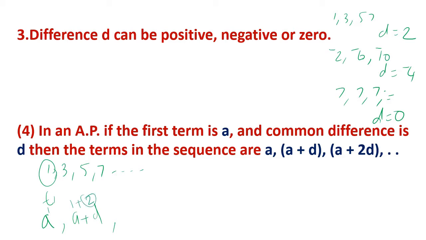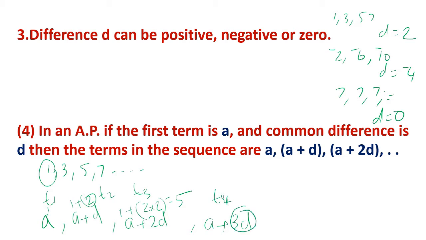Then you will be getting 5 by adding A plus 2D, that is 1 plus 2 into 2, which is equal to 5. Then the third you got A plus 3D, like that it goes. So this is term 1, term 2, term 3, term 4. For term 4 you have to do 3D. And A is denoting the first term, just like alphabet A in the English language.